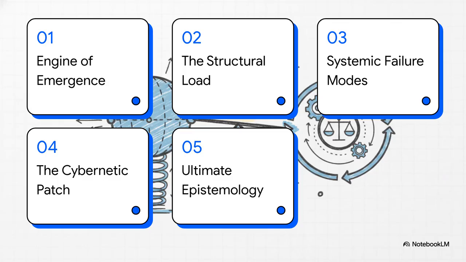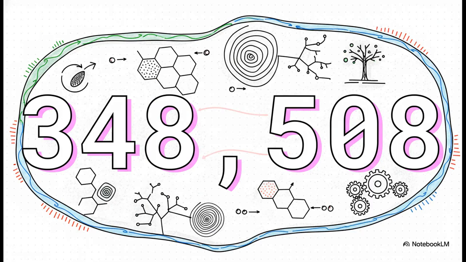We'll be breaking things down into 5 parts today: the engine of emergence, the structural load, systemic failure modes, the cybernetic patch, and finally, the ultimate epistemology. But before we get to any of the metaphors, I want to ground this in strict mathematical rigor. The Nexus framework is not just generative philosophy. It's a verifiable structural reality.